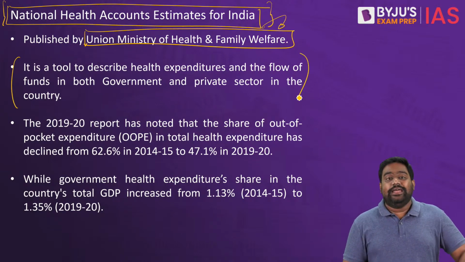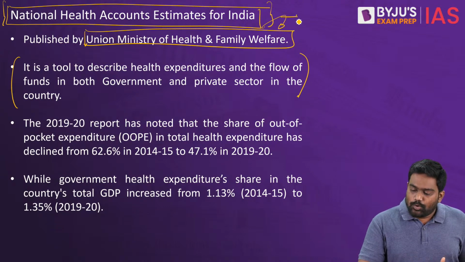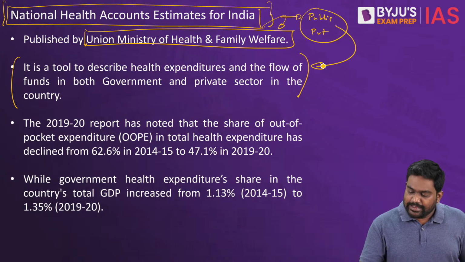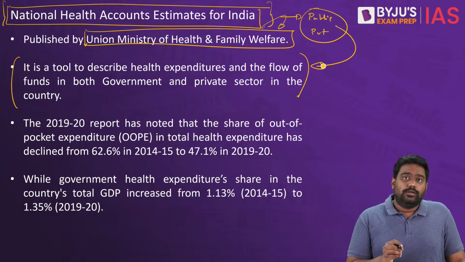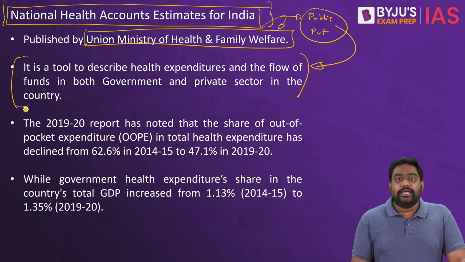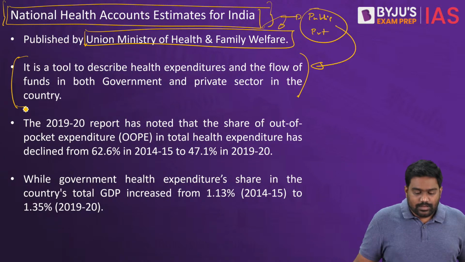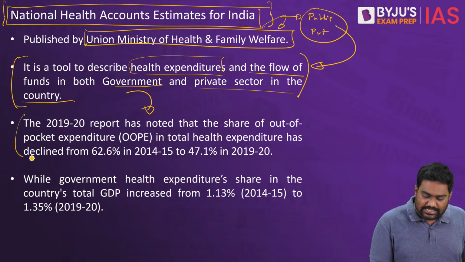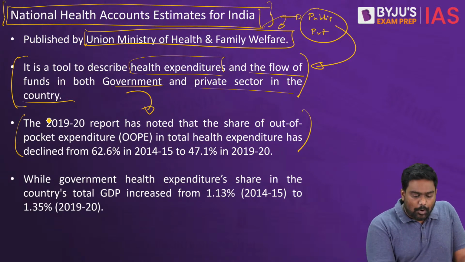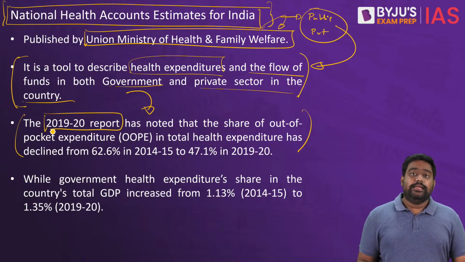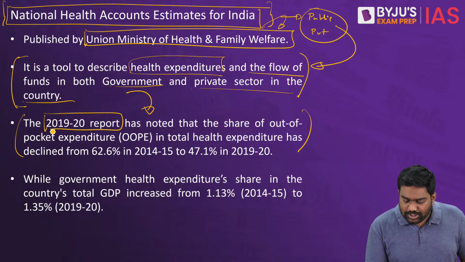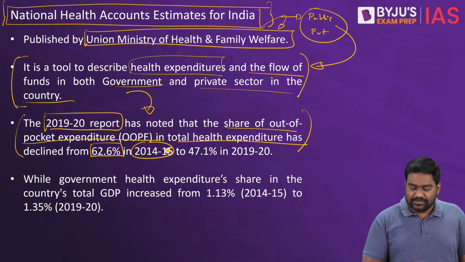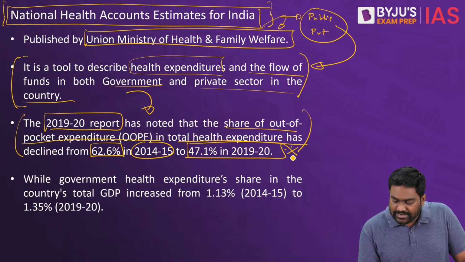It's an estimate of healthcare expenditure in India. It provides an estimation of the money spent by the public sector and private sector on healthcare in India. This is a key tool. It's a key metric to track India's healthcare expenditure and healthcare progress. It describes the government expenditure on healthcare and also the expenditure of the private healthcare sector. So in the latest report for 2019-2020, it has been observed that out-of-pocket expenditure for Indians has declined from 62.6% in 2014-15 to 47.1% in 2019-20.